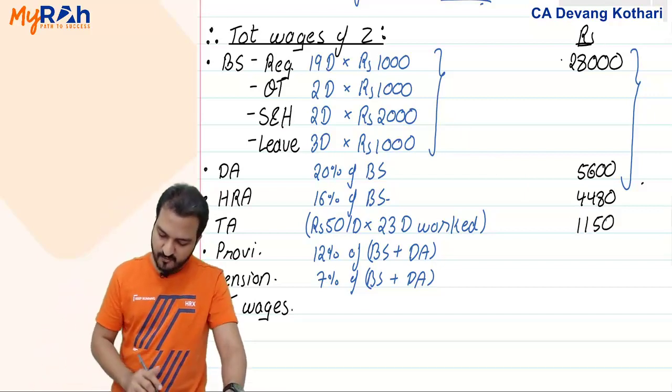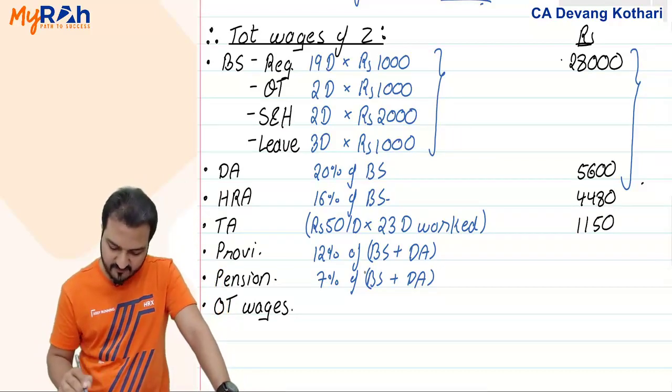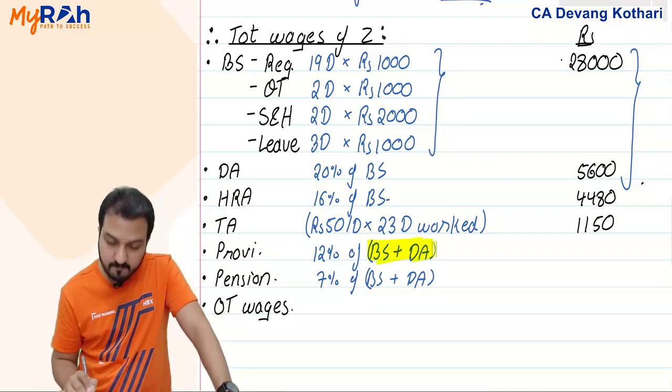Then provident fund and pension is 12%, 7% of basic plus dearness allowance.